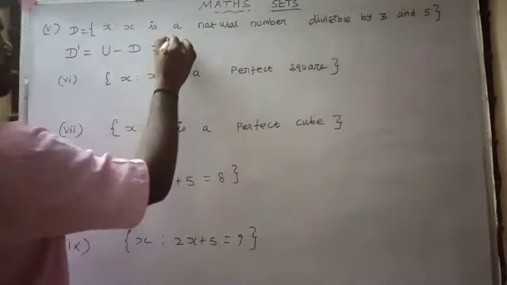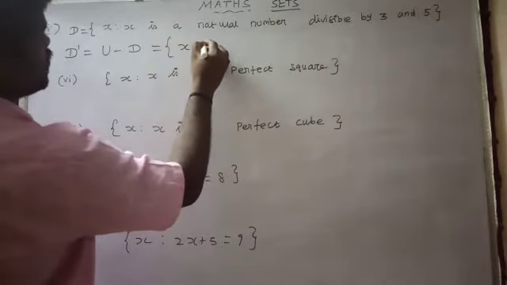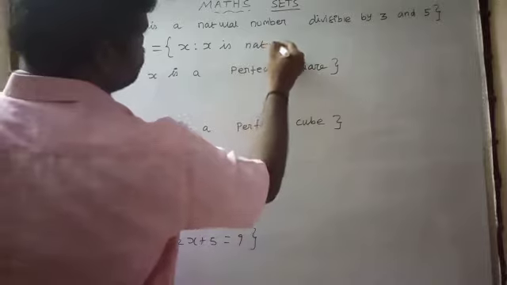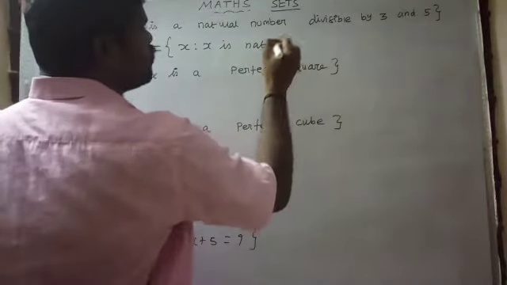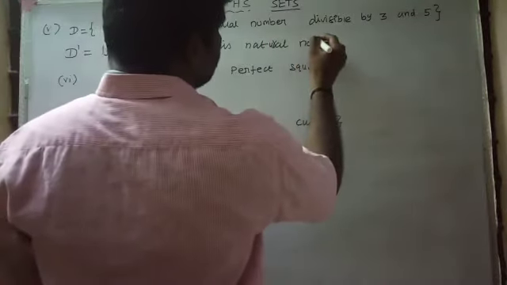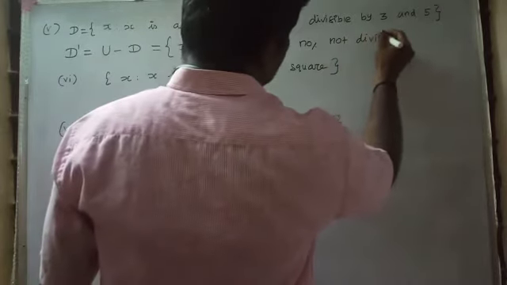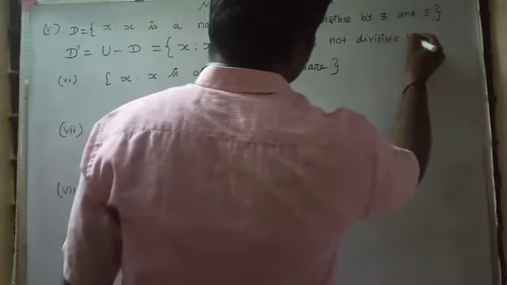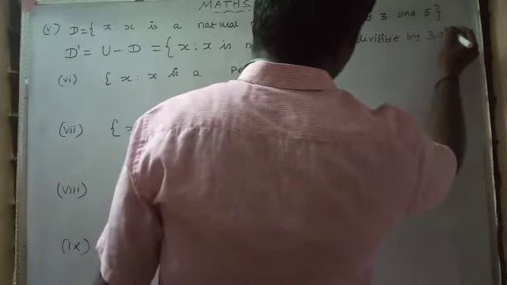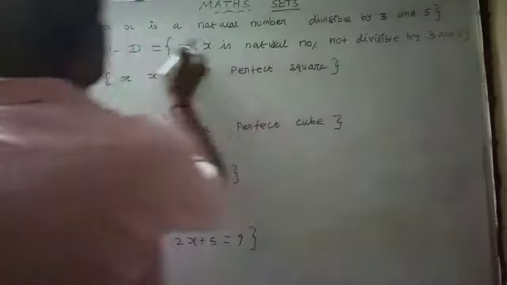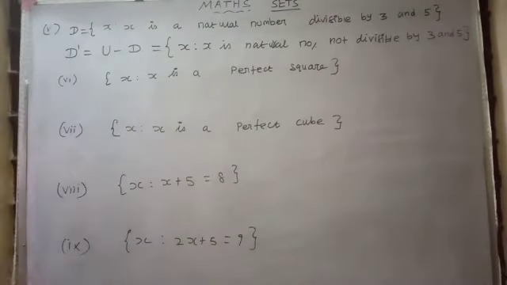Therefore, D dash is equal to X such that X is a natural number not divisible by 3 and 5. So this is the complement of set D.